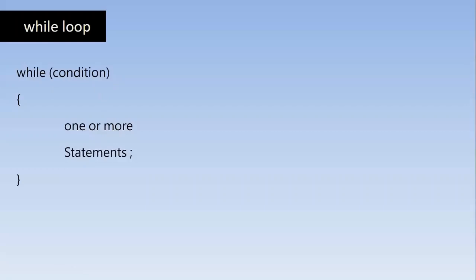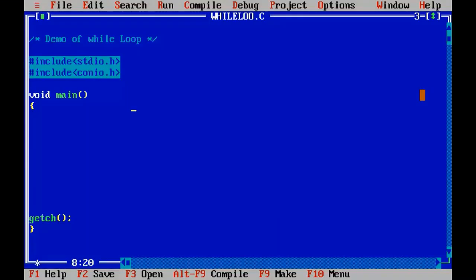Right? What if I want to print a message on the output screen 10 times? I would have to write 10 printf statements, right? That takes a lot of time and a big file. To overcome that, I'll be using the loops. Especially in this program, I'll be using the while loop. So let us see how we can achieve the same result, I mean, printing the message 10 times by just using a minimal number of lines.